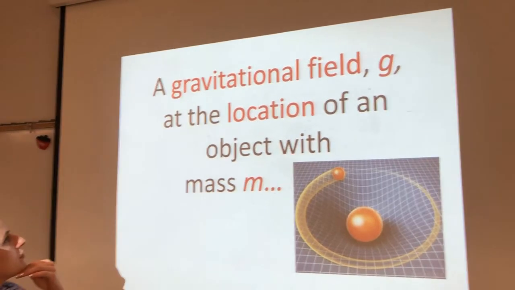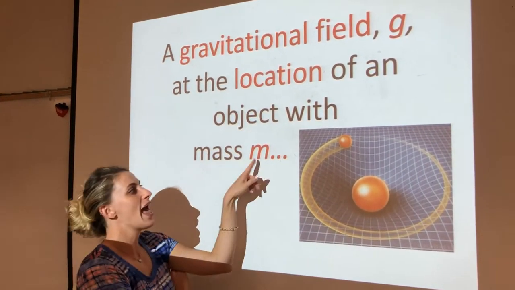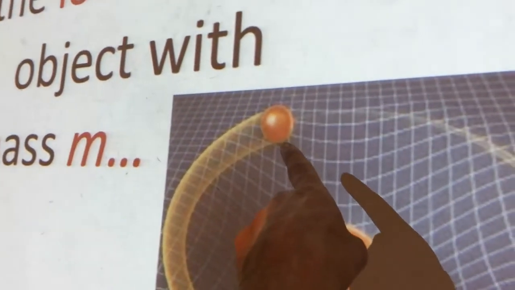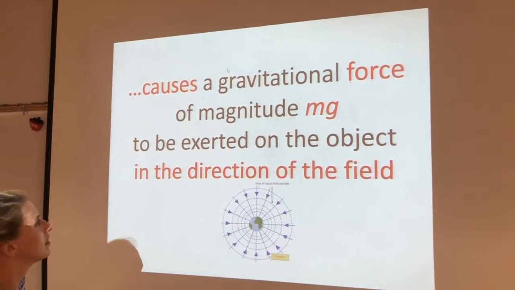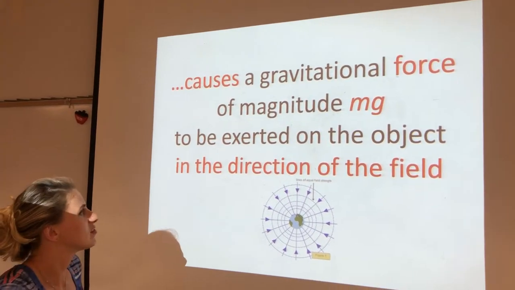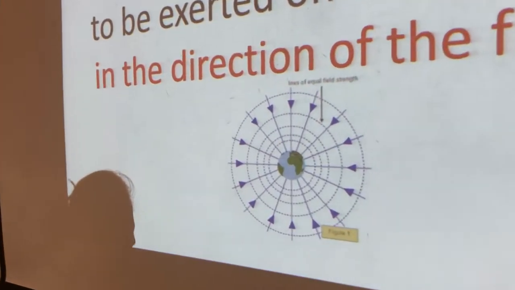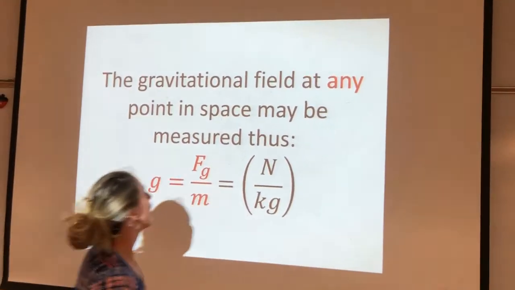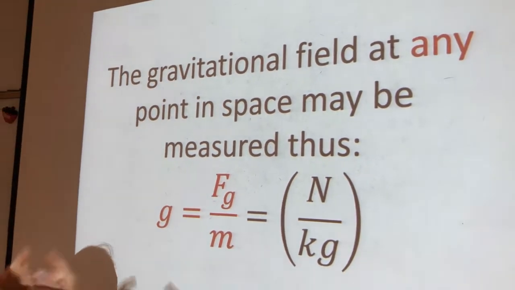A gravitational field g at the location of an object with mass m causes a gravitational force of magnitude mg to be exerted on the object in the direction of the field. And what direction is that? This is being pulled towards the center of the Earth.